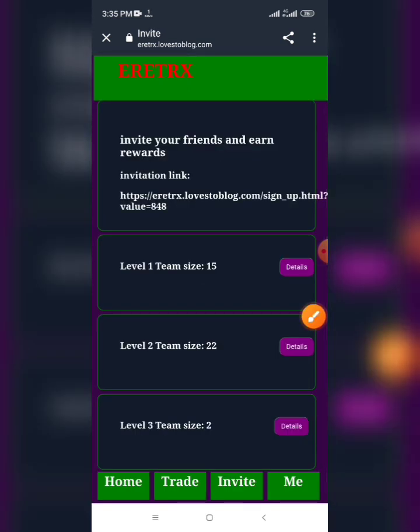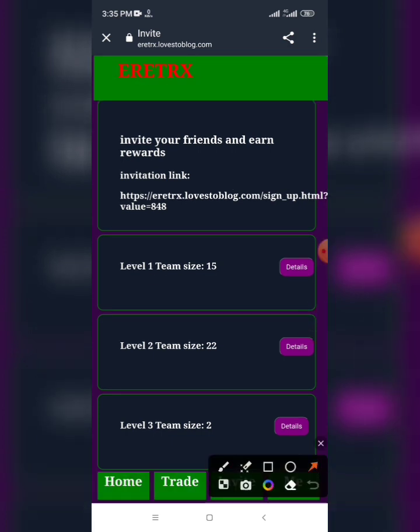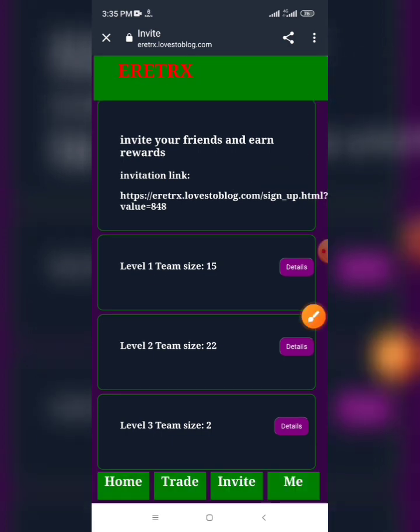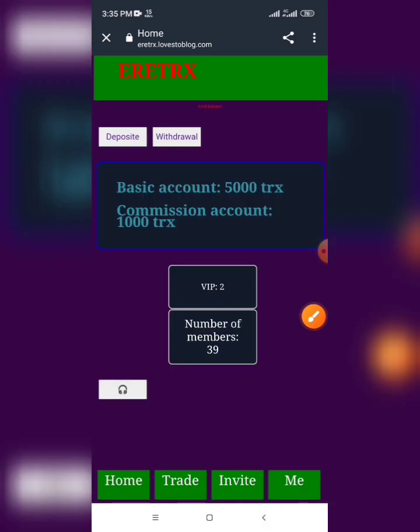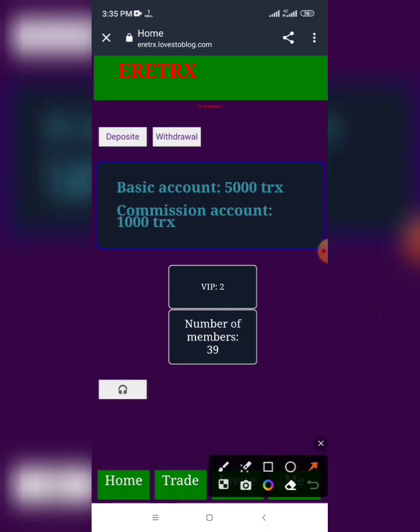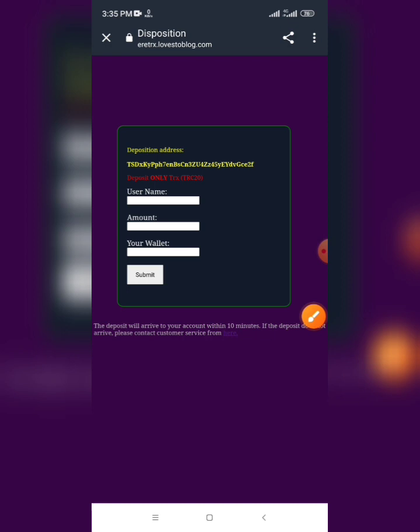Like we see, this is my team in this platform. Copy this and go and invite your team to join this platform everyone. If you want to deposit from here, click deposit like we see.